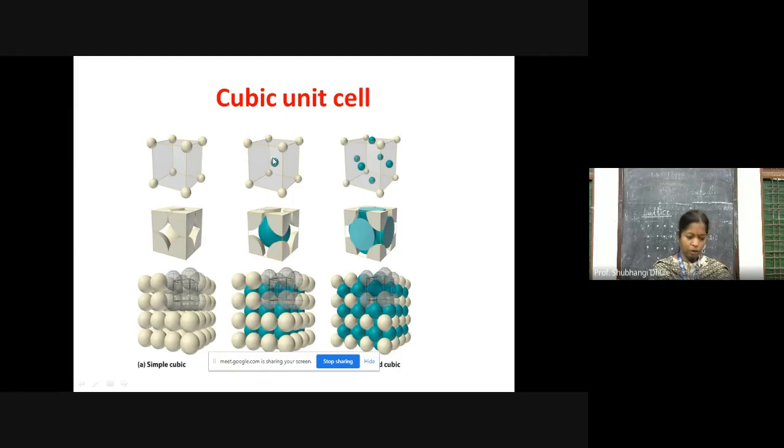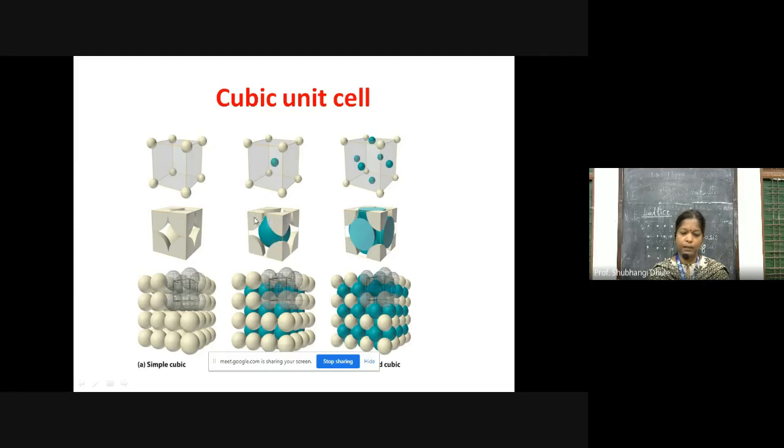In case of the body-centered cubic unit cell, the constituent particles are at the corners, of course 8 corners, plus in the center of the cube. Here is the exact representation of the unit cell.